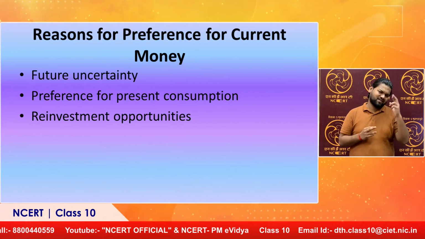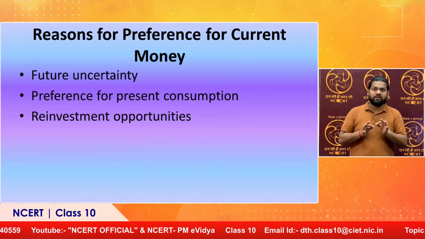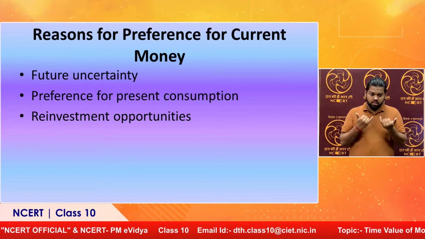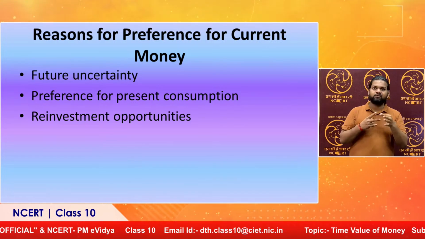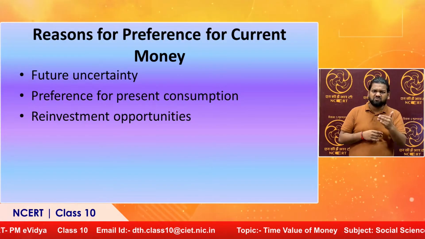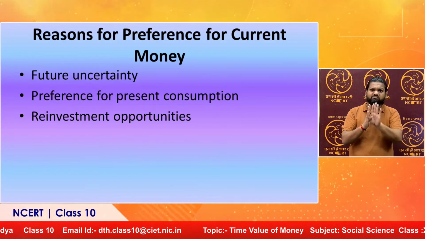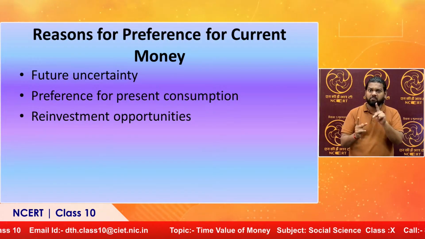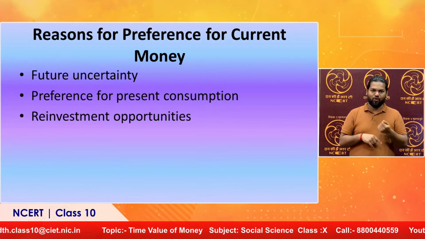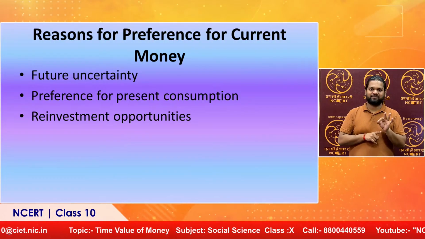Number one is future uncertainty. One of the prominent reasons for the preference of current money over future money is future uncertainty. We all know that the future is unpredictable. We can't predict the future with 100% certainty, and that's why we prefer current over future money.